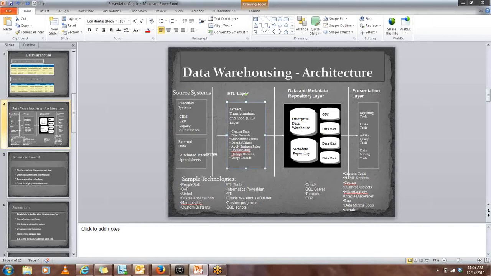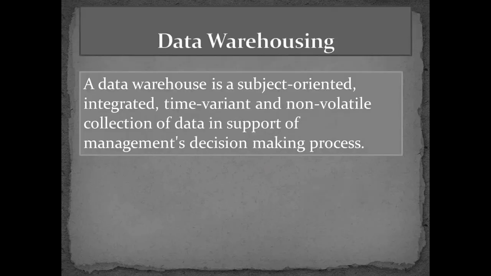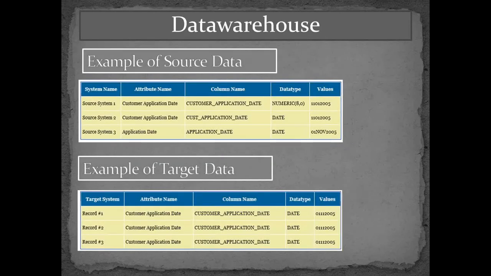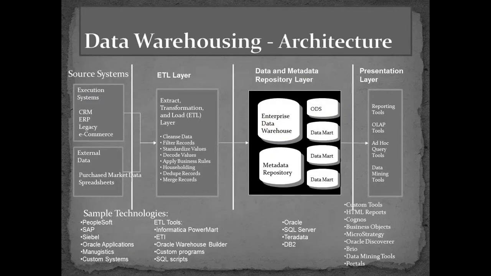So we have different ETL tools in the market. For example, Informatica is there, Oracle Warehouse Builder is there, SQL scripts are there, BODS is there, right? So this is the ETL layer. The ETL layer would have three processes: extract, transform, and load. What do we mean by extract, transform, and load? Extract means exactly extracting the data from the source system. Very simple. We just have to get the data from the source system, which is the very first process in ETL. Next is the transform.